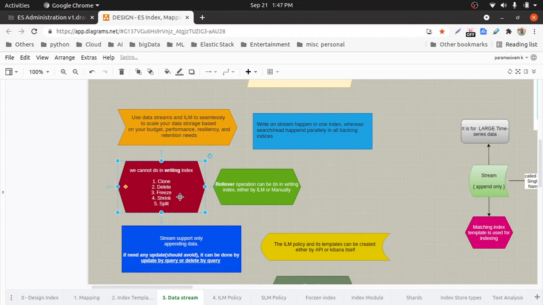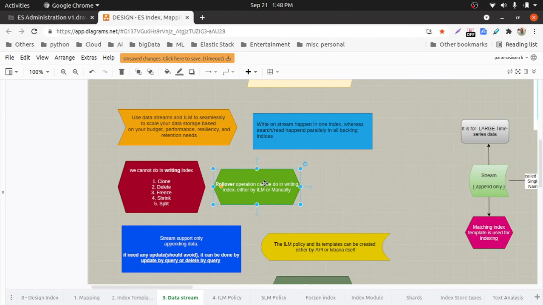All these actions cannot be done on any index in the hot node which is actively writing. But the rollover can happen. Usually rollover will happen either based on size or age, a specific interval. Rollover happens, what? The current writing index will move to the backing indexes.